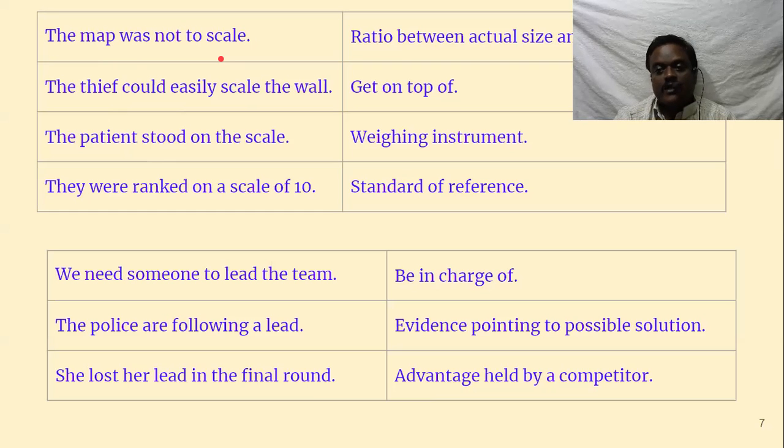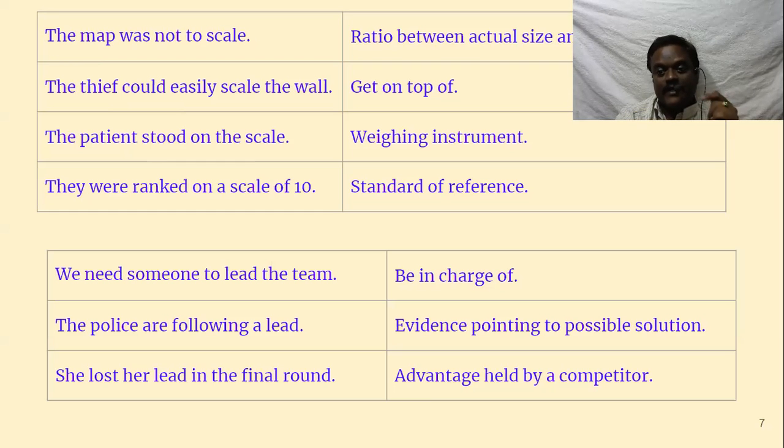if you are a student of geography, they will teach you topography, scale, and all these things. Scale means, when you see the atlas map, they will show you one line that 1 centimeter is equal to 100 kilometers. That means whenever you want to measure distance from one place to another, aerial distance maybe, you put the scale and you see the distance. If it is 5 centimeters, that means 500 kilometers. Actual distance is 500 kilometers, but 500 kilometers is represented by 5 centimeters. That is called scale, map scale.